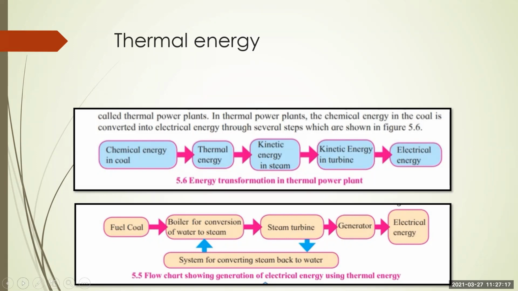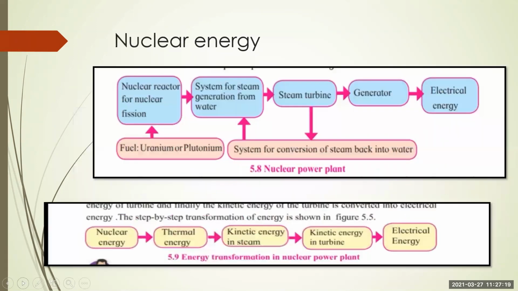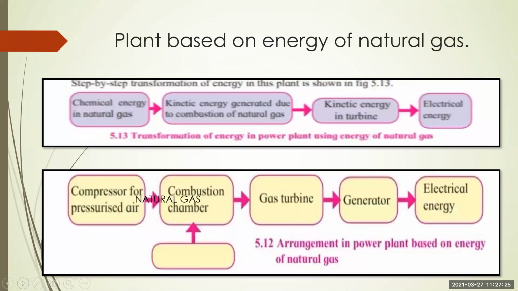Here is nuclear energy. These are the two flow charts for nuclear energy. Then the plant based on the energy of natural gas: these are the two flow charts.